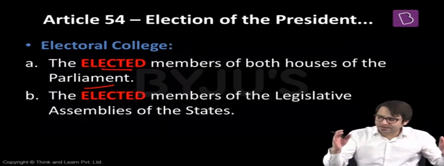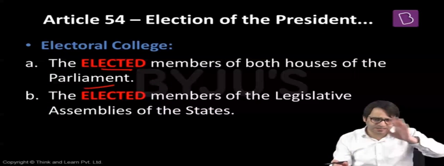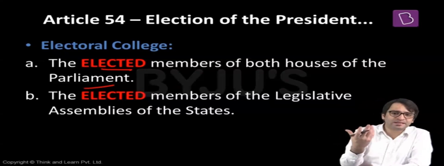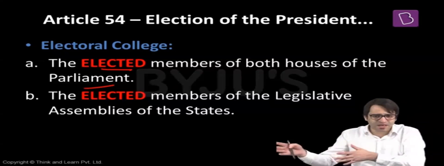Which are the two houses of the Indian parliament? Lok Sabha and Rajya Sabha. In Lok Sabha, there are 2 nominated MPs, and we will discuss later who these 2 nominated MPs are. Somebody called Anglo-Indians. In Rajya Sabha, we have 12 nominated MPs, nominated by the president from the fields of arts, literature, science, social service, so on and so forth.